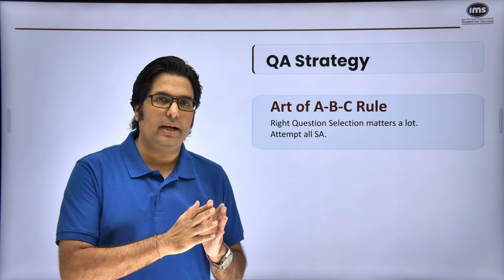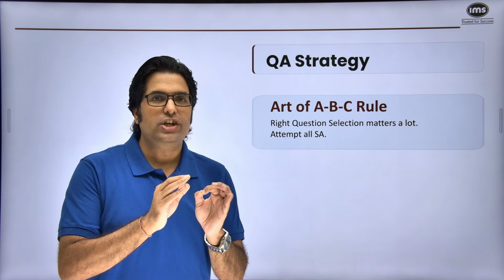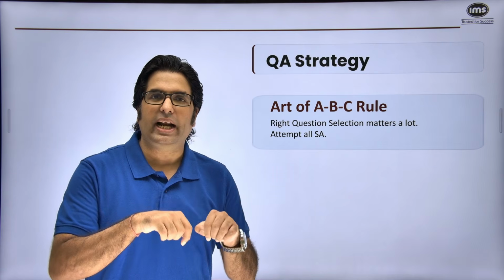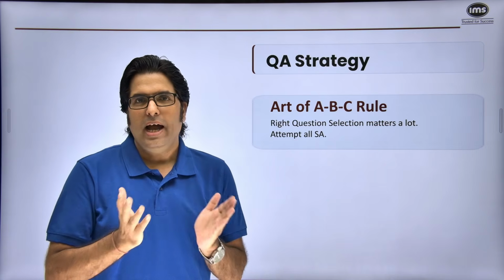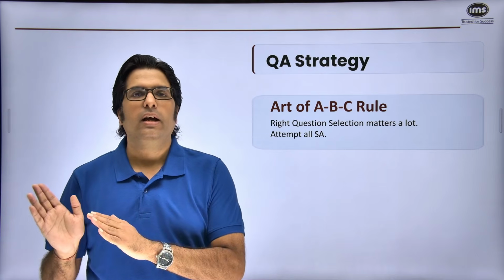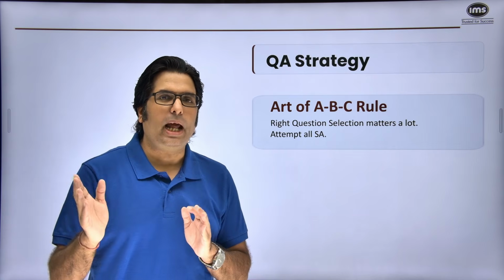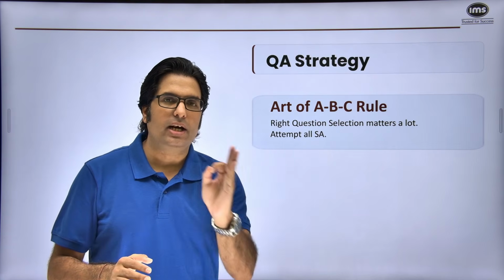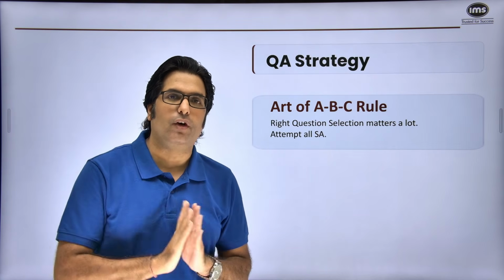Now, if you translate it into English, A would mean question types that you are expected to do right now. The moment you look at a question and you feel that this is a very easy question, there is no point waiting to go through the entire paper. Just immediately solve it, get your answer, mark your answer, save and next, and move on.